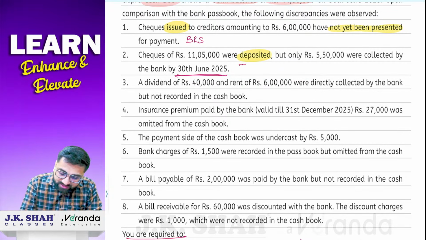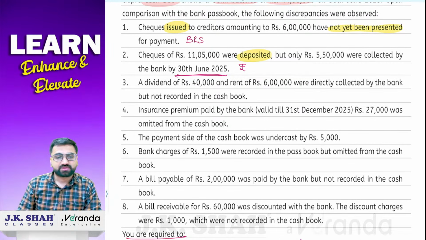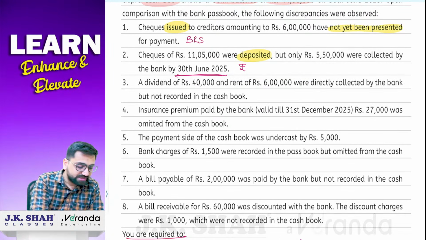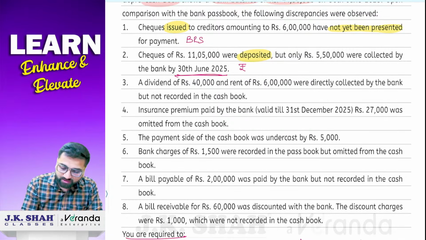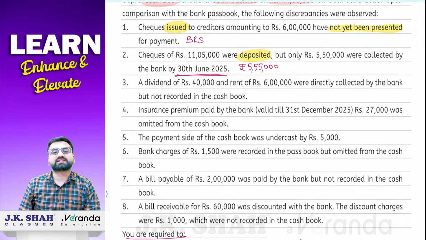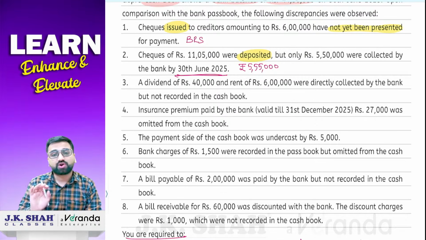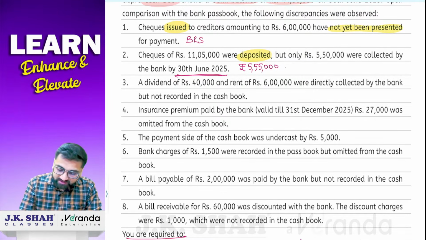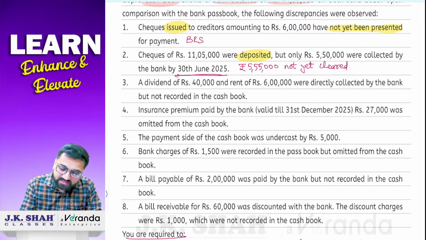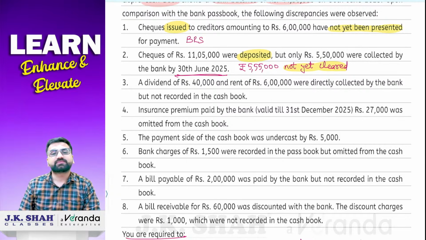So can I say the difference between them, first of all how much is the difference? 11,05,000 minus 5,50,000, it is how much? 5,55,000. So this is the difference, 5,55,000. So can I say this 5,55,000 is not yet cleared. Correct, this 5,55,000 is not yet cleared. So basically ये अपना कौन सा केस बन गया कि डिपॉजिट तो हुआ बट नॉट येट क्लियर्ड.